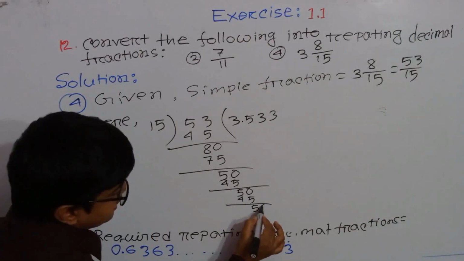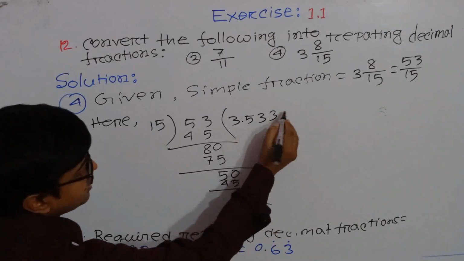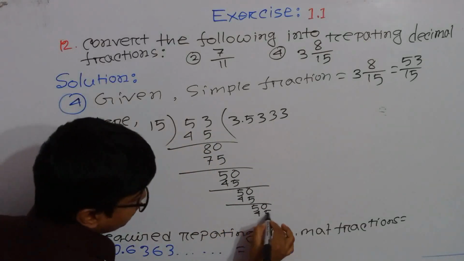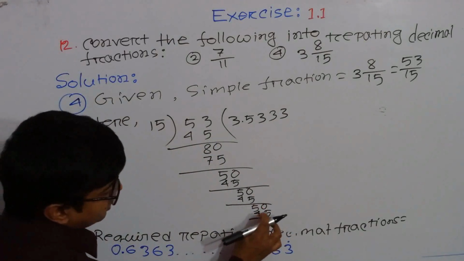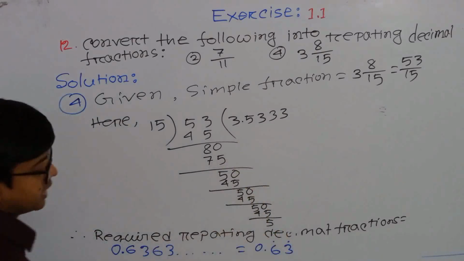So we can take 0, and we can take here another 3, and 3 into 15, it will be 45. So after subtraction, it will be 5.